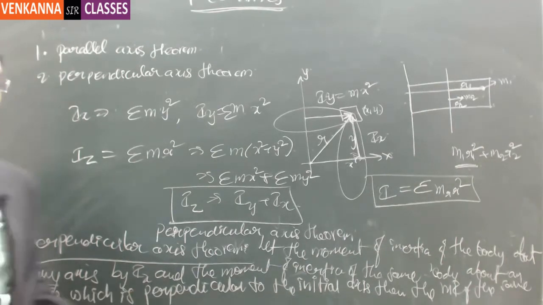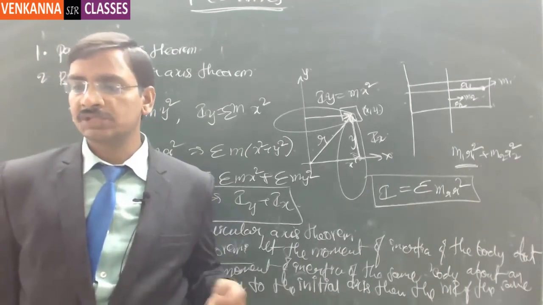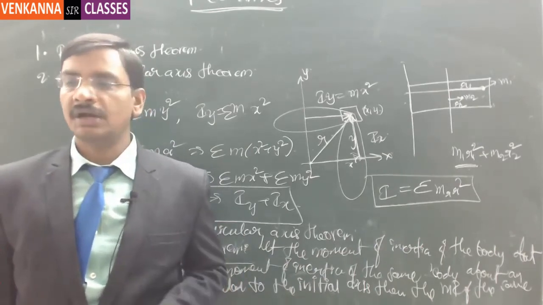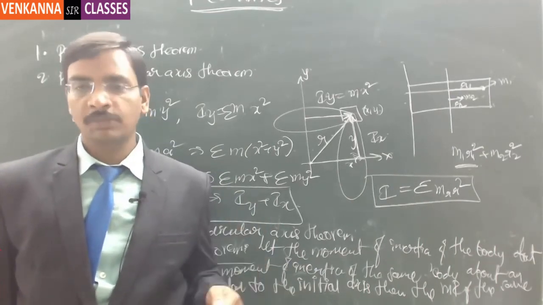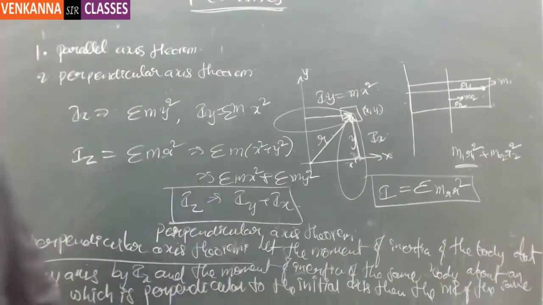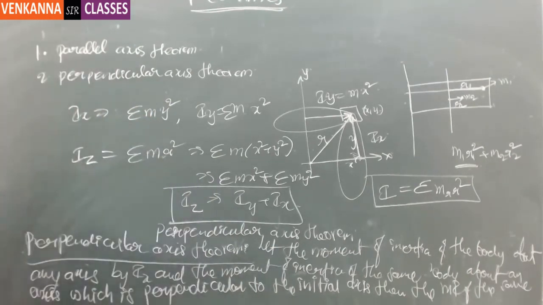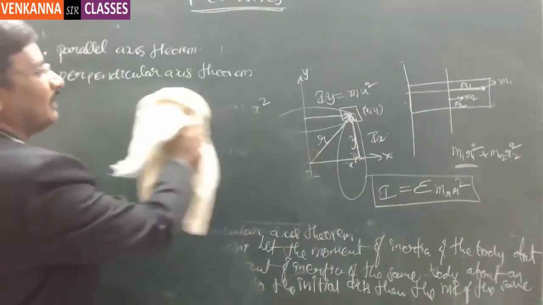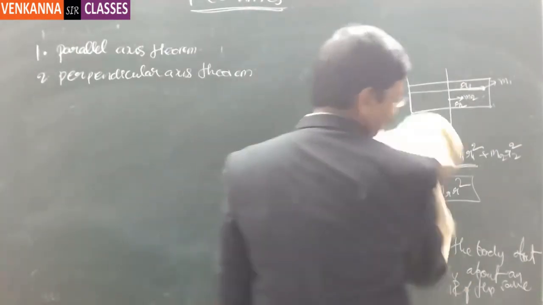See this. Let the moment of inertia about an axis be Ix, and the moment of inertia about an axis which is perpendicular to the initial axis be Iy. Then the moment of inertia of the same body about an axis which is perpendicular to both the axes will be the sum of the first two, the sum of the moments of inertia about the first two axes. So this is the perpendicular axis theorem, with which you can easily identify the moment of inertia about the third axis without calculating, by adding the first two.